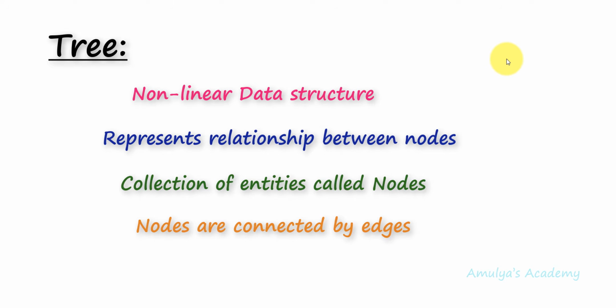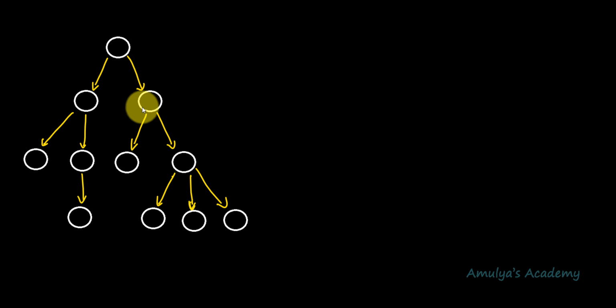You may not be familiar with a few terms of this definition. Don't worry, we'll see that later. For now, just remember that a tree is a non-linear data structure and it is a collection of entities called nodes. Every node contains a value or data and can also contain a link or reference to other nodes called children.